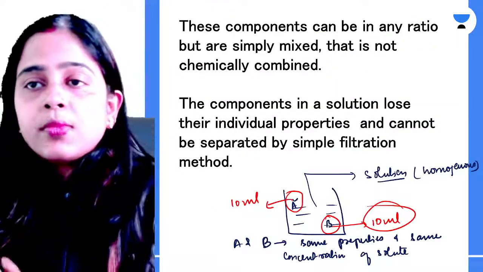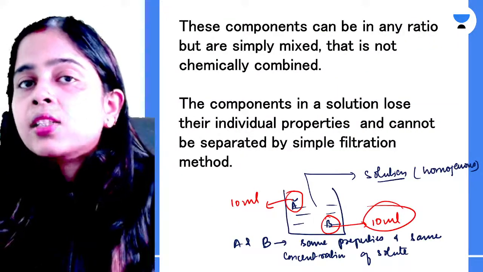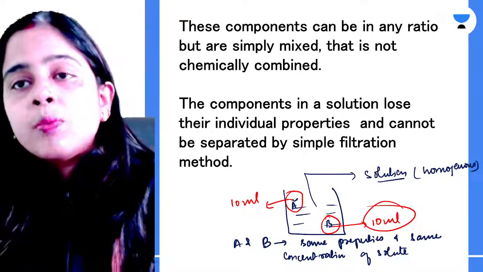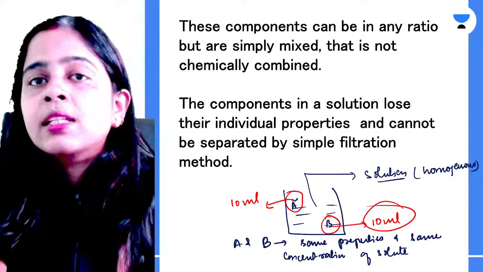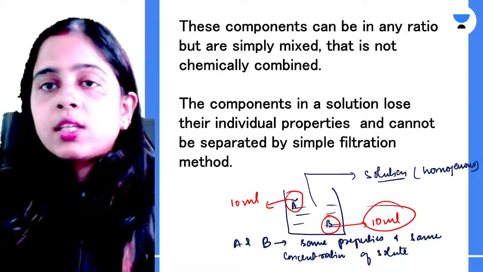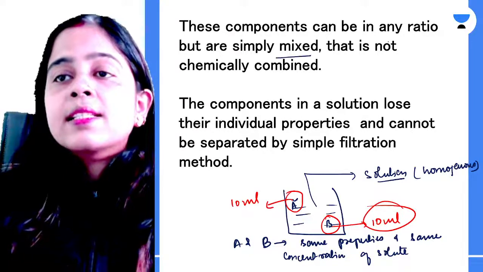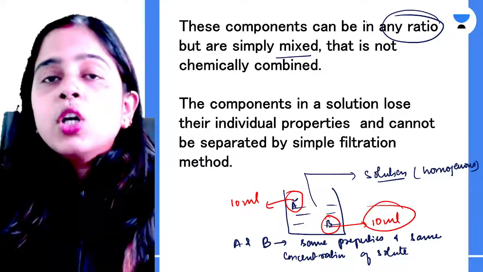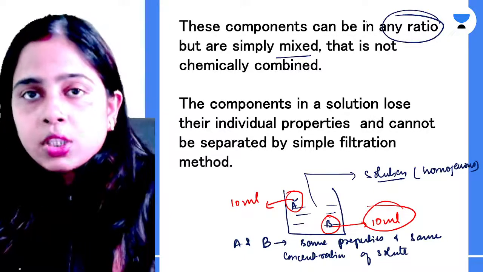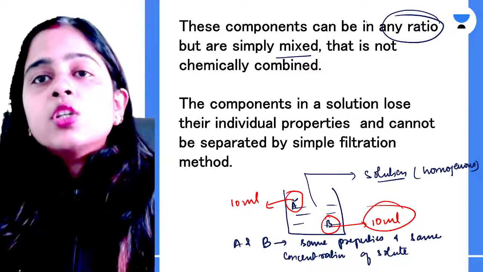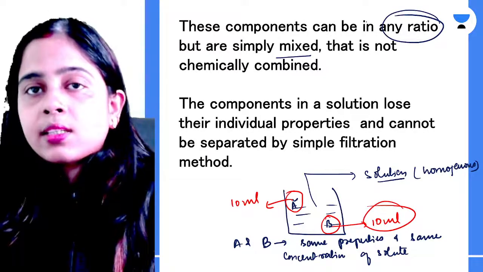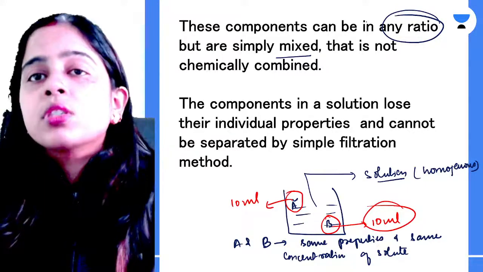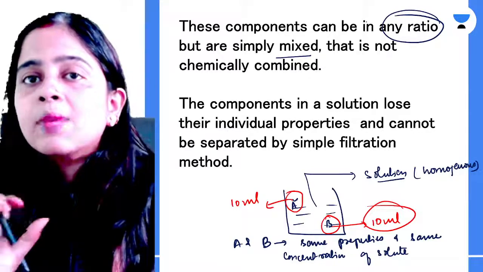Now, why do we call a solution a mixture and not a compound? Because the components forming the solution are mixed in any ratio. There is no fixed ratio of mixing them. If I ask you to prepare one glass of salt solution or sugar solution, and you like more sweetness, you will prepare a solution with more sugar dissolved in the same quantity of solvent.